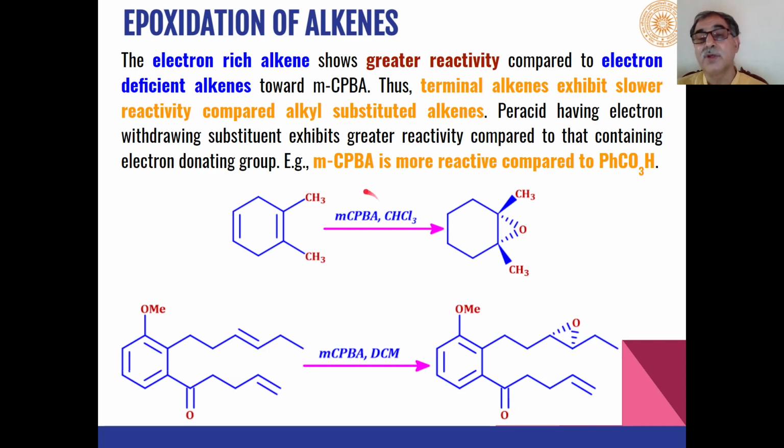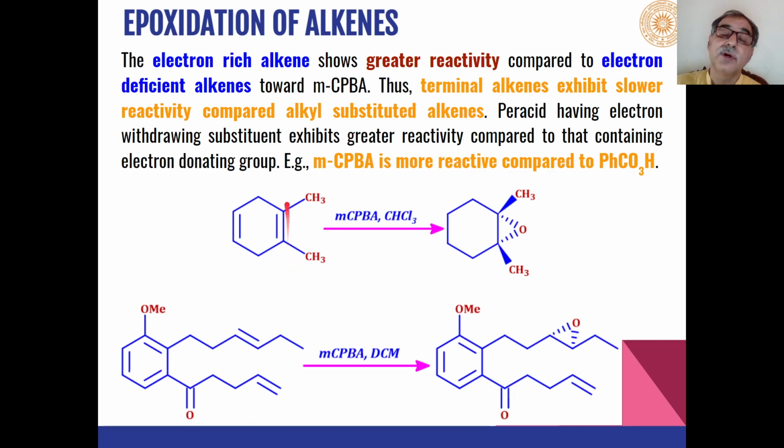Similarly, the reactivity of different peracids is different under similar conditions. Metachloroperbenzoic acid is more reactive as compared to phenyl peracid as the reactant or catalyst.